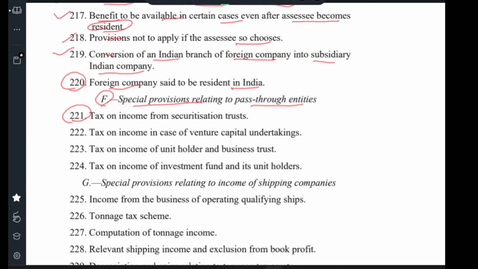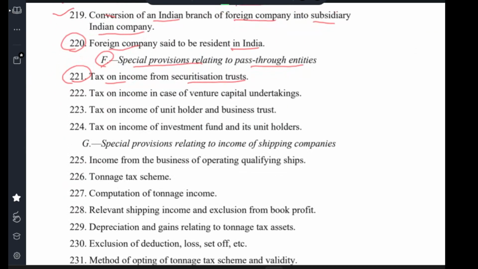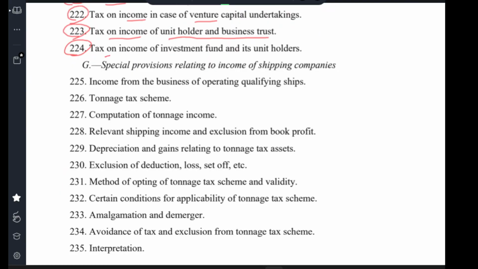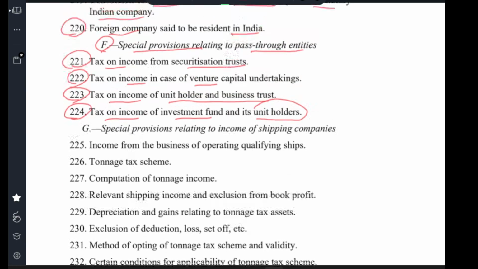Clause 201 tax on income of securitization trust. Clause 202 tax on income of certain venture capital undertaking. Clause 203 tax on income of unit holders and business trust. Clause 204 tax on income of investment fund and unit holder.